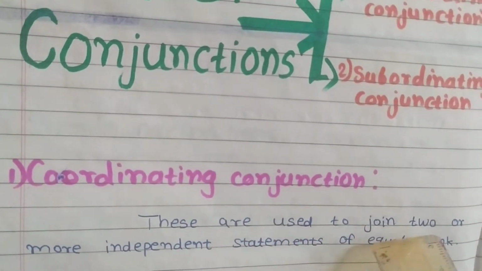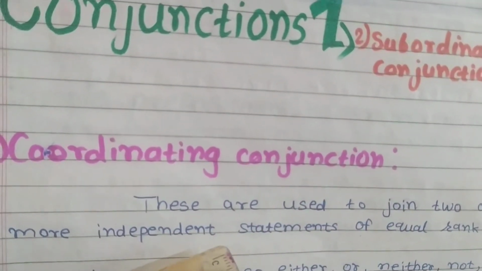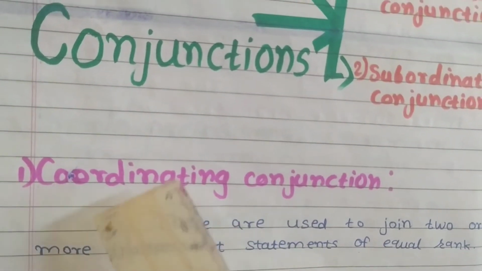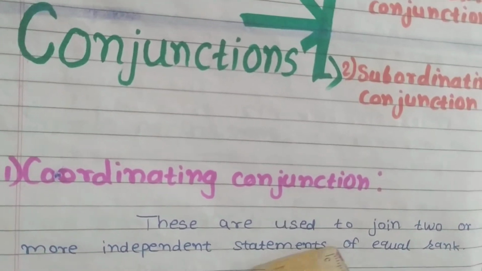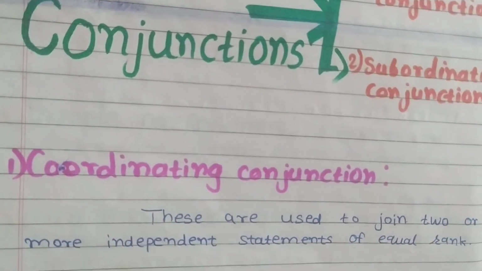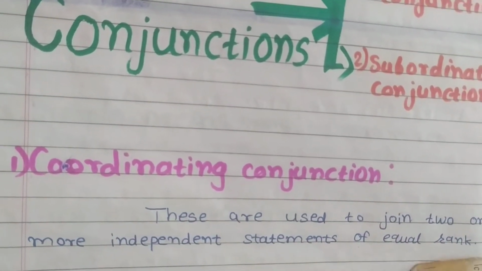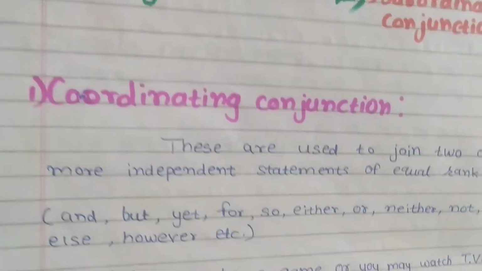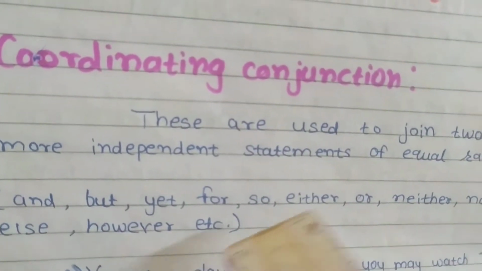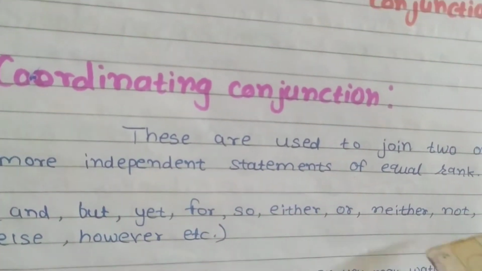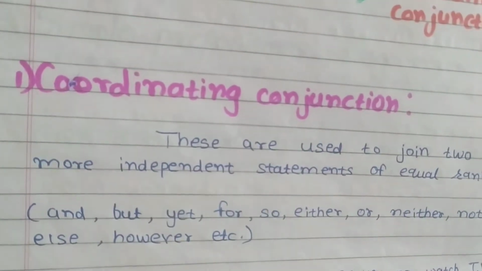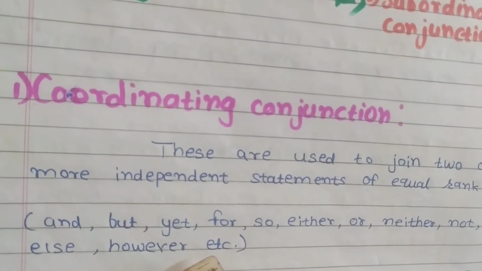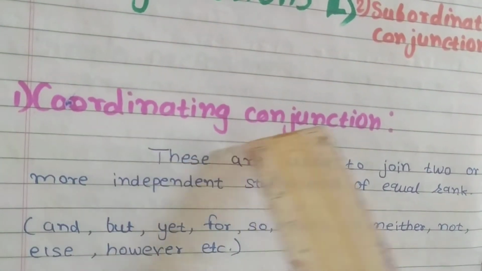These are used to join two or more independent statements of equal rank. Some words like and, but, yet, for, so, either, or, neither, not, else, however, etc. These are all words related to coordinating conjunction.